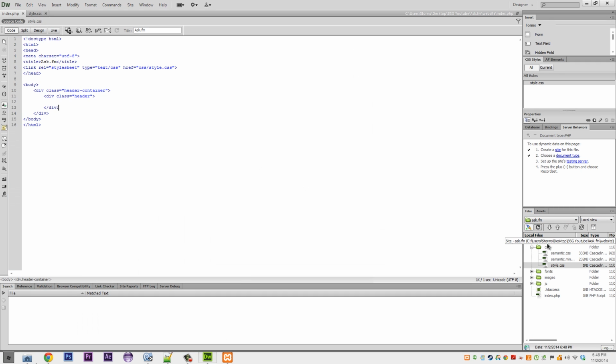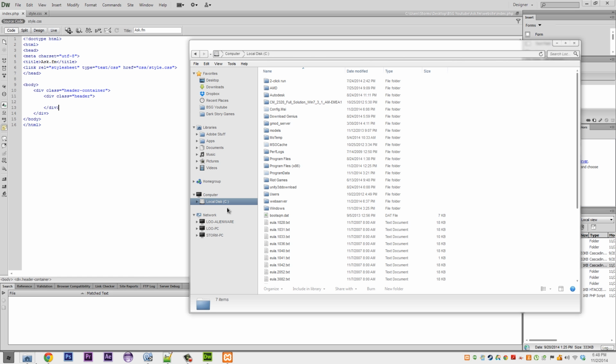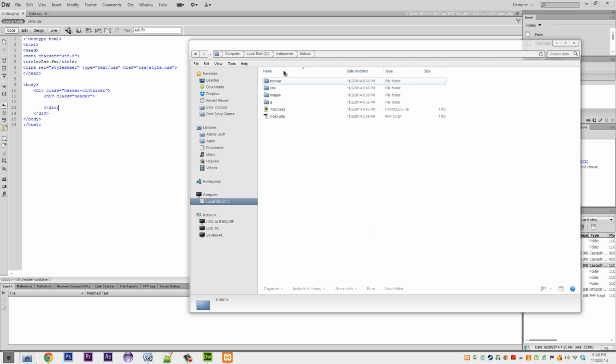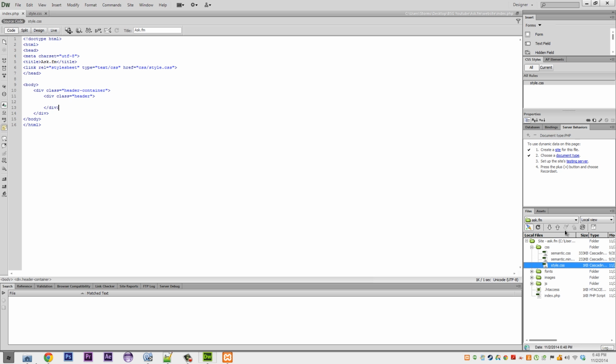So you come to Dreamweaver, you can just refresh, and we're going to push the entire website. If we go to our web server, htdocs, where is it? Here, we have not got everything, sorry.